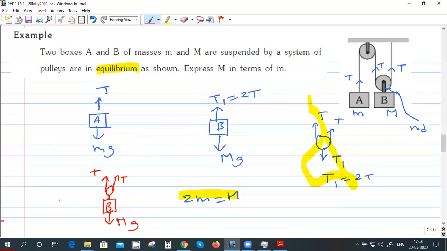Clear? Yes, sir. A free body diagram you can draw for an individual body. You can also draw it for a collection of bodies. So you can consider the pulley and the block B as a system, and the force acting on the system in the upward direction is 2T, and in the downward direction is the weight of the block, because the pulley is massless. Daksh, is it clear?